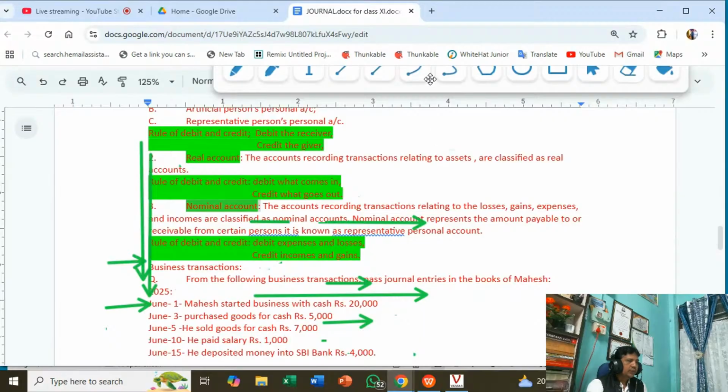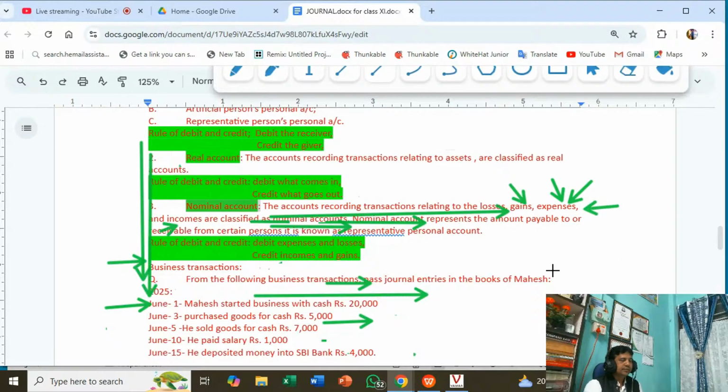The accounts recording transactions relating to losses, gains, expenses, and incomes are classified as nominal accounts. Examples: commission paid, expense; discount allowed, expense; salary paid, expense; wages paid, expense; telephone bill paid, expense.